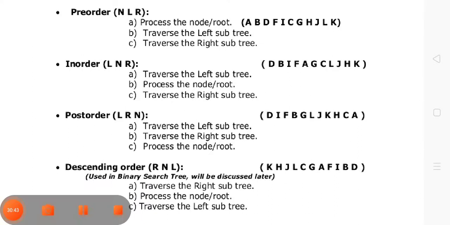Okay, in upcoming lecture we will discuss the three algorithms for these pre-order, in-order, post-order that are available in your book. You study it. If any question, you can ask me.